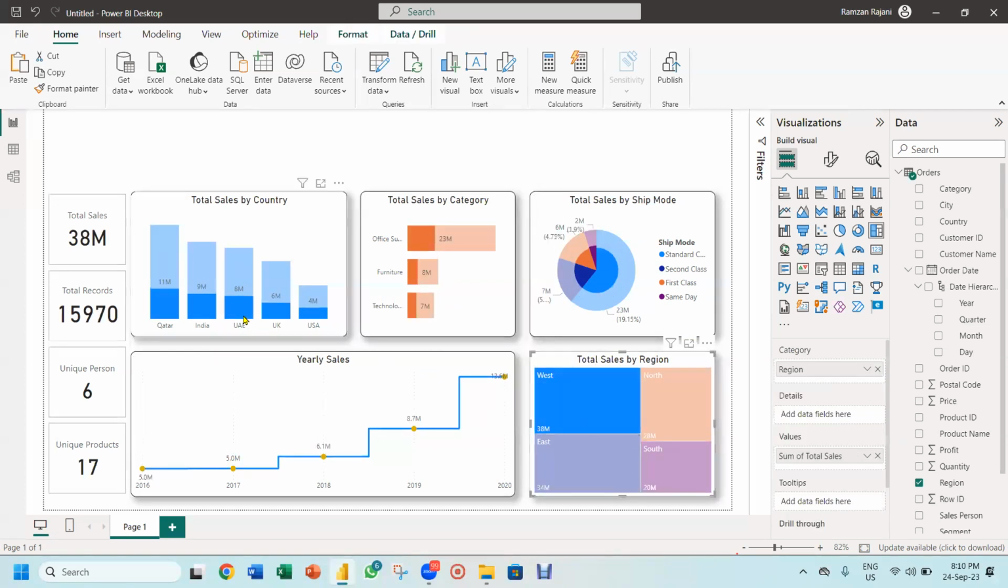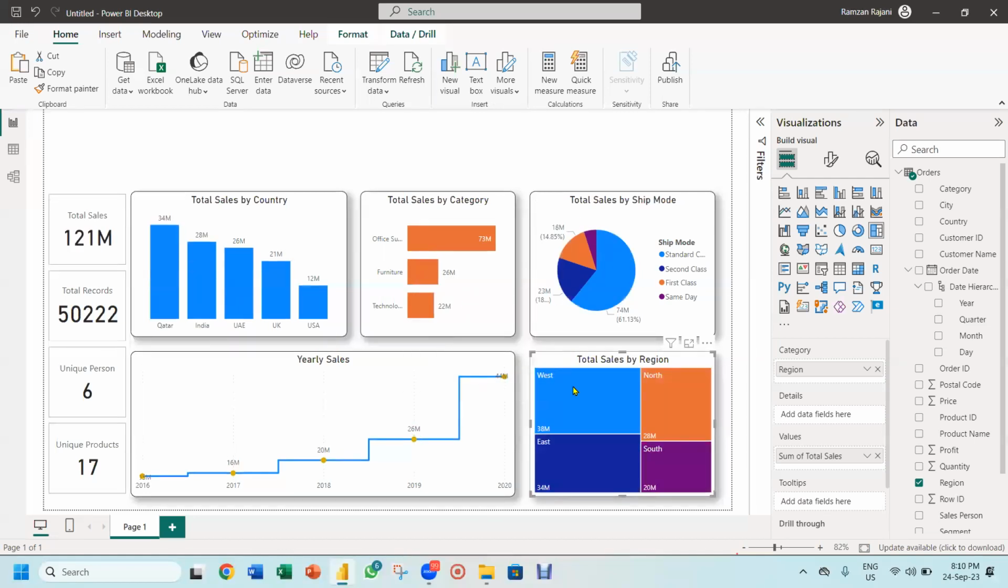So in the West region, it's 8 million sales of office supplies. This is really amazing. Again, if you want to make it normal, just click on it and it will become normal. So these are the interactive reports, created by default. Is this not amazing?